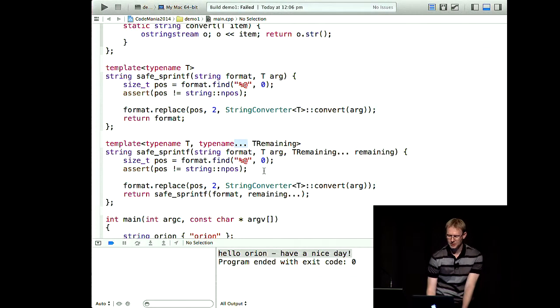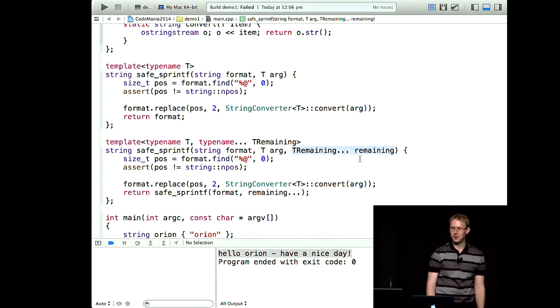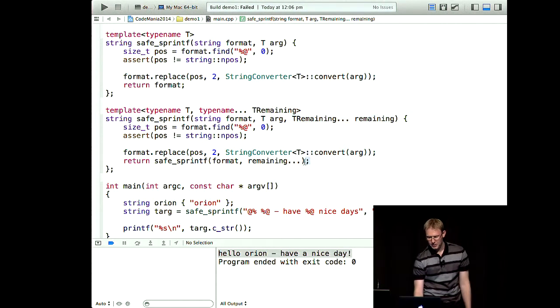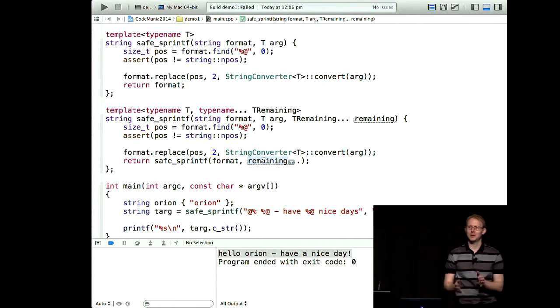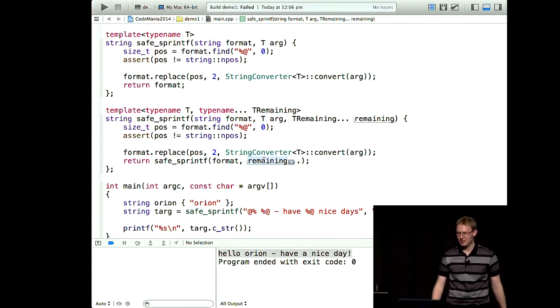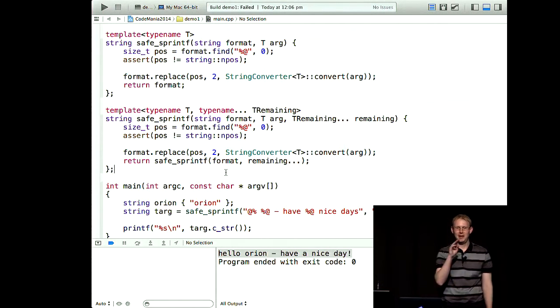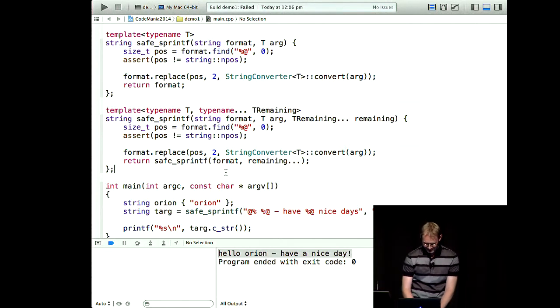The way this works is the arguments come in here. The first one gets put into our first parameter, and whatever's left over gets stuck into this ... thing. You can't access that directly, but you can make a function call somewhere else, and the compiler is going to take the first argument off and put it back in. I recall doing similar kinds of things in Haskell at university years and years ago. So don't worry about the dots. You have to type them 3 times, and they're in different places each time, which is why I have a code snippet for that.